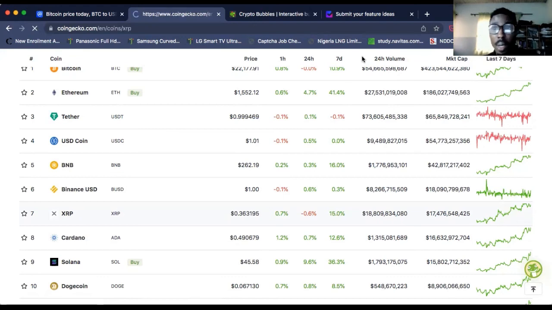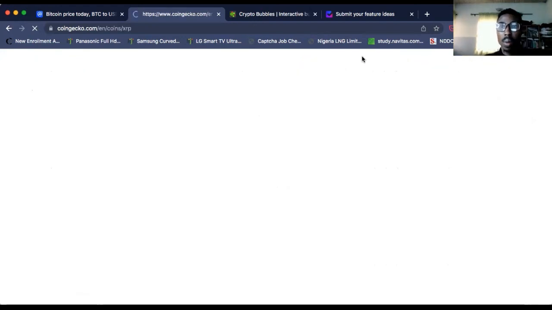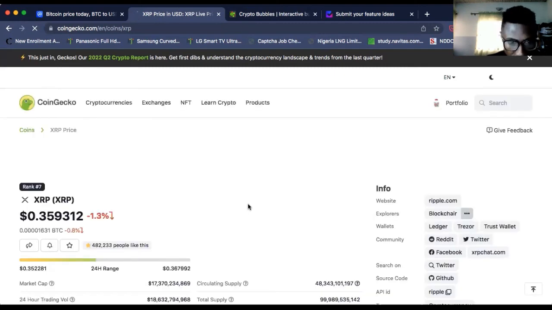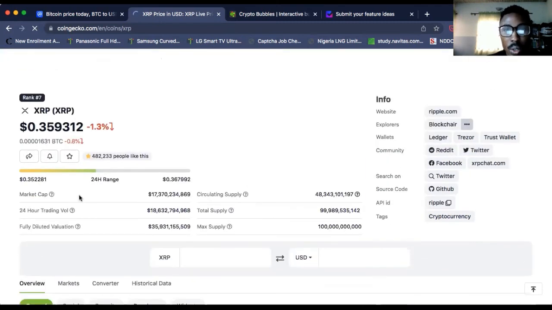Okay, it's loading. Okay. So you see, it tells you everything you need to know about this coin.